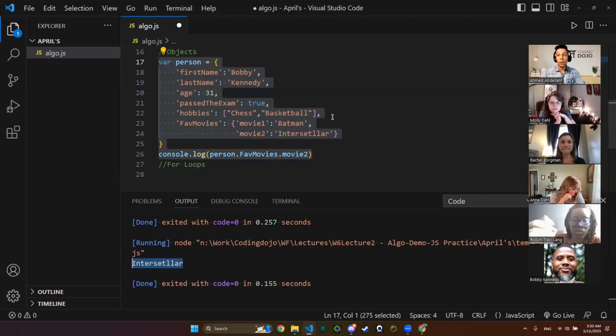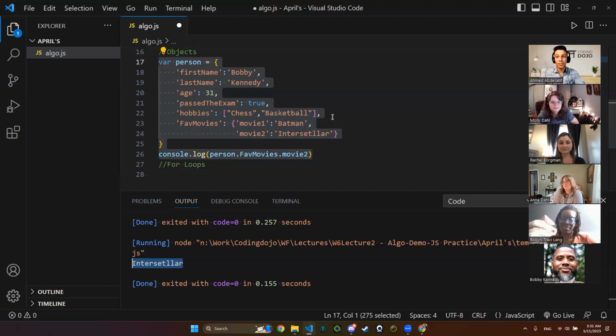Usually we see objects and we deal with objects when we deal with APIs, which is the topic that we will be covering in the next lecture, starting on Monday. And I will be showing you by the end of this lecture what we will be doing in the next lecture, which you are going to be really interested and excited about. I promise you, by the end of this lecture, we have a surprise. Thank you for your question.